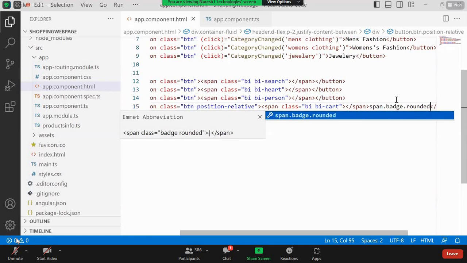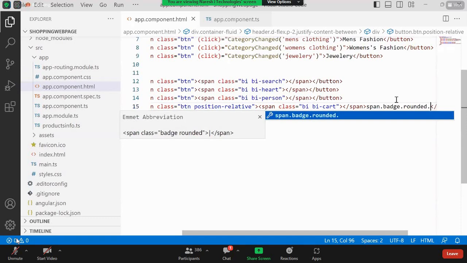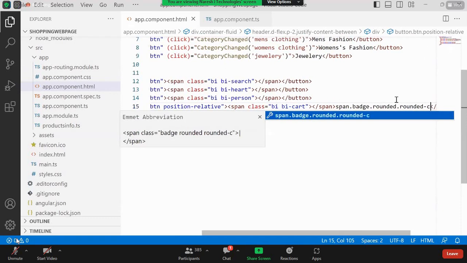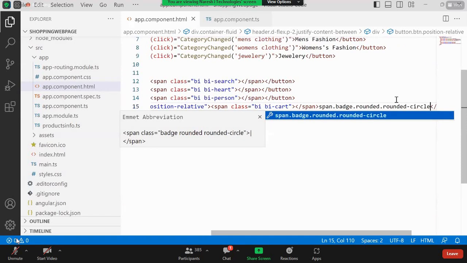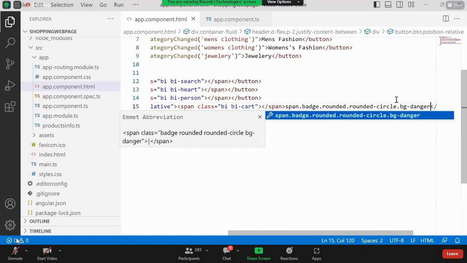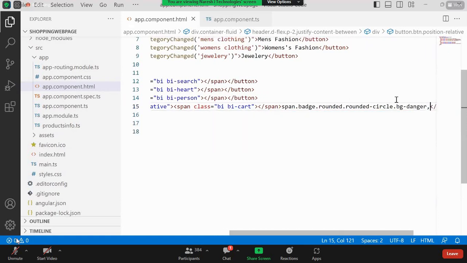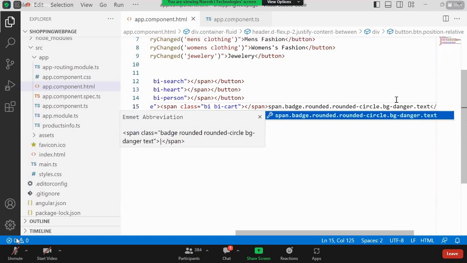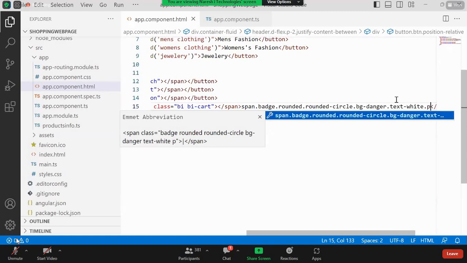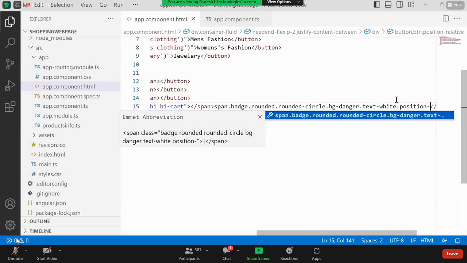And then I'll go with rounded, and after that rounded hyphen circle, and after that background danger. These are all the bootstrap classes. Let's say text white, and after that position absolute.